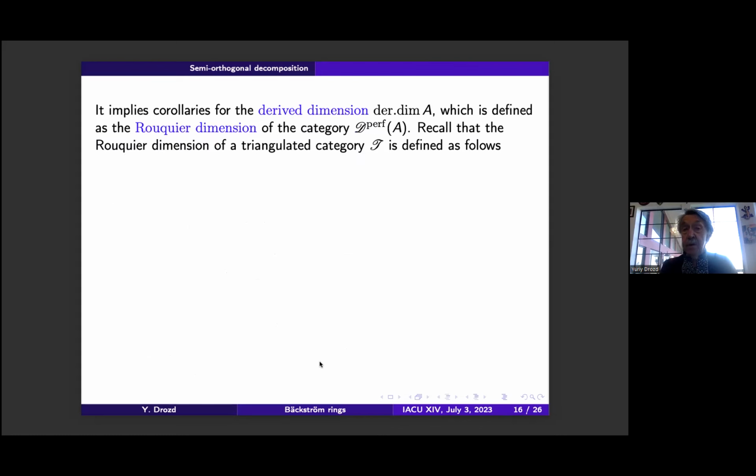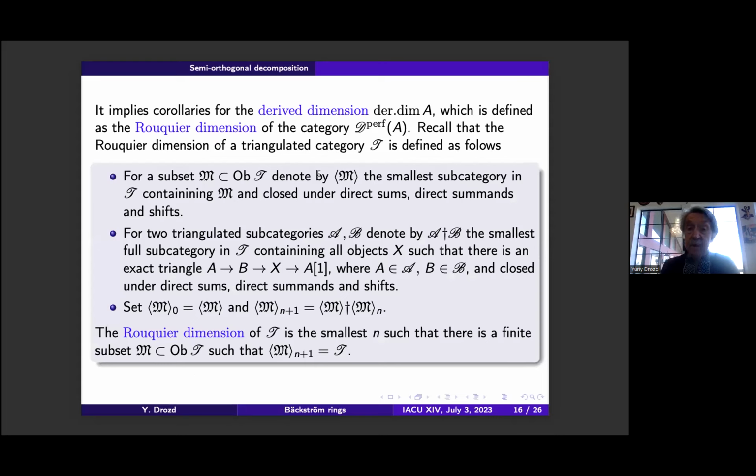It implies corollaries for the derived dimension. The derived dimension is just the Rouquier dimension of the perfect derived category. Recall that the Rouquier dimension of a triangulated category is defined as follows. First, for each subset M of objects, we consider the smallest subcategory containing M and closed under direct sums and shifts. Then for two triangulated subcategories, we denote by this dagger the smallest subcategory containing all objects such that there is an exact triangle of this sort.